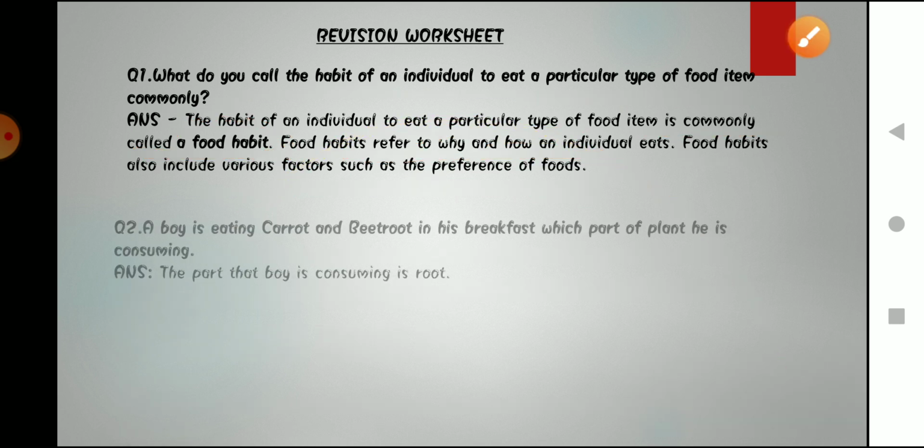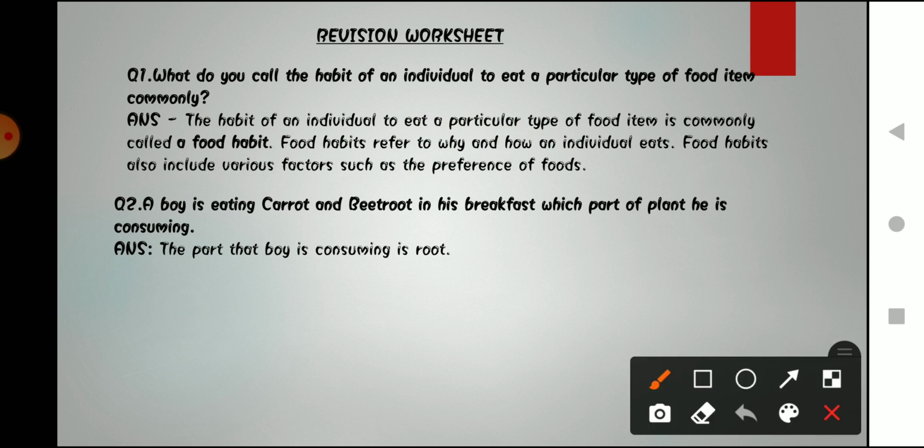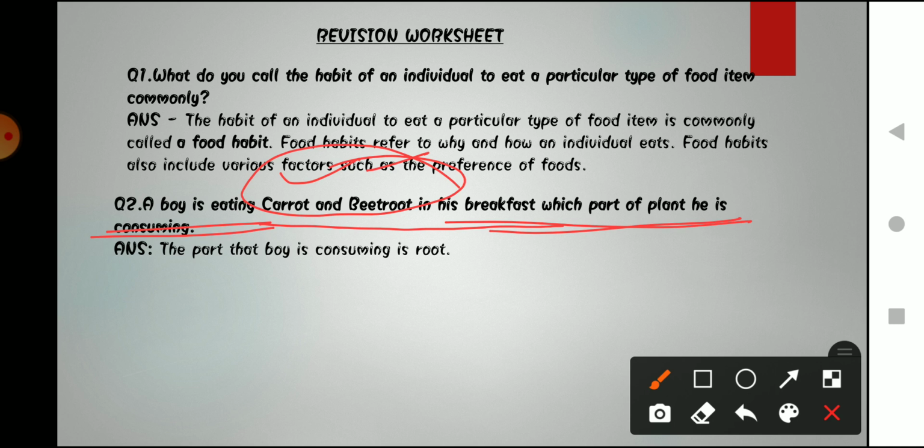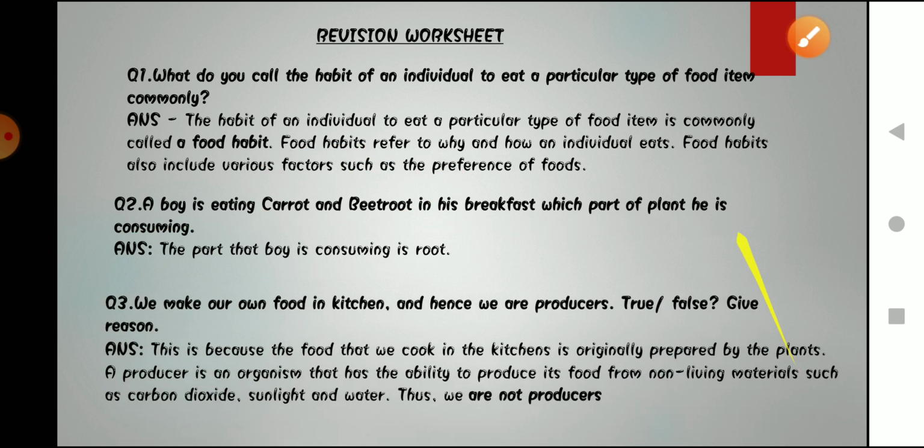Okay, the second question is: a boy is eating a carrot and beetroot in his breakfast. Which part of a plant is he eating or consuming? We have discussed in this video also that there are different parts of a plant that we eat. So carrot and beetroot are basically roots. The answer is that the part the boy is consuming is root. Carrot and beetroot are both the root part of a plant. Okay, moving on to the next question.